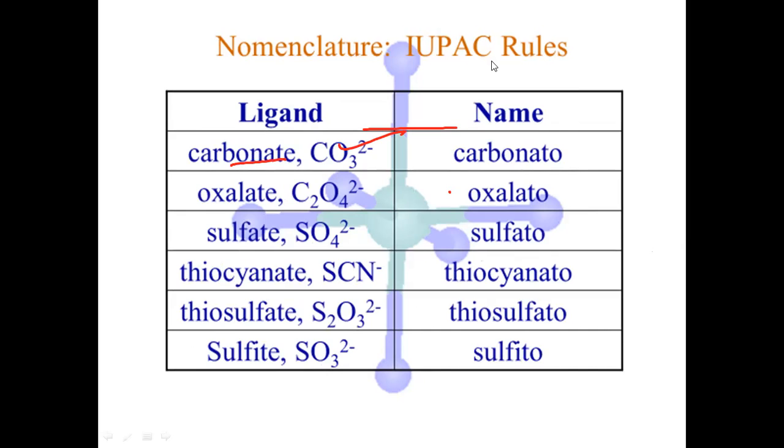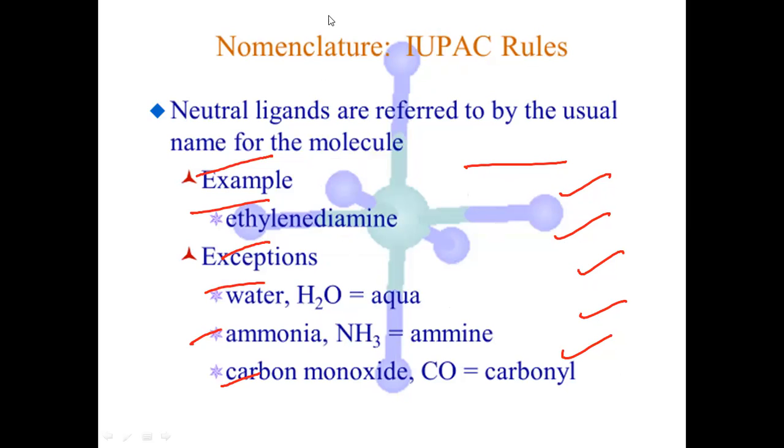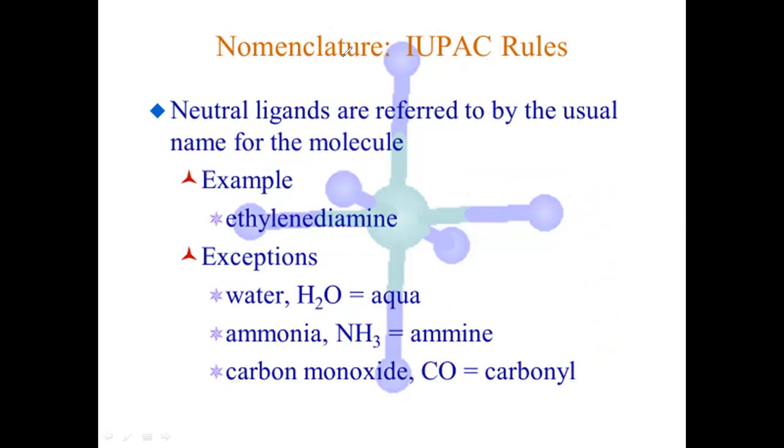See here the remaining other examples. So ఈ examples కూడా చూడండి. You can easily understand here. So this carbonate, oxalate. So you can easily understand. See here. So here the carbonate, oxalate, sulfate, thiocyanate, thiosulfate or sulfite. See here carbonato, oxalato, sulfato, thiocyanato, thiosulfato and sulfito. So see here every anion is having an O as a suffix. So that you must understand here. Next, if it is a neutral, then what should I do? So if it is an anion, then the suffix would be O, like bromo, chloro, iodo, like this.